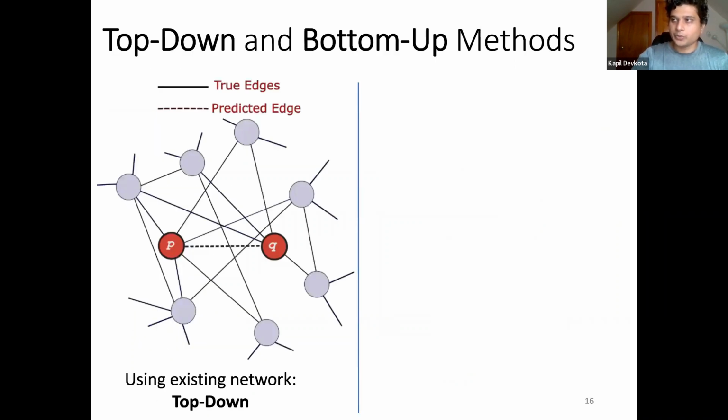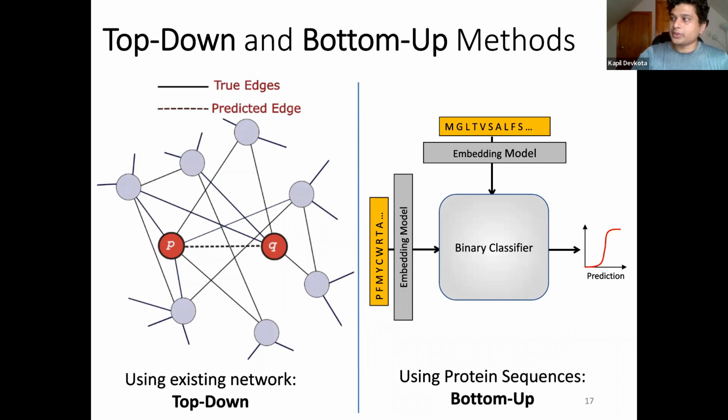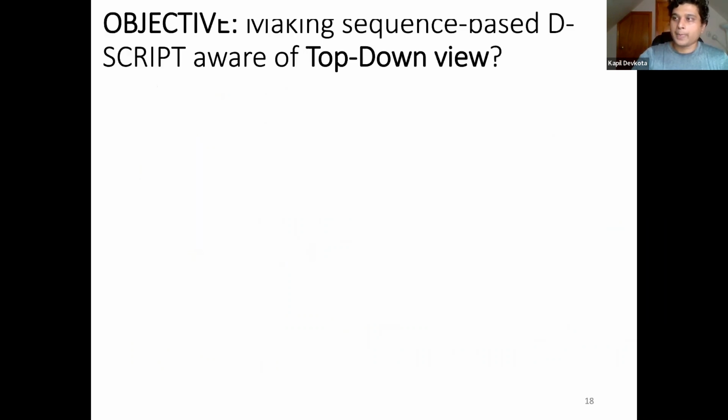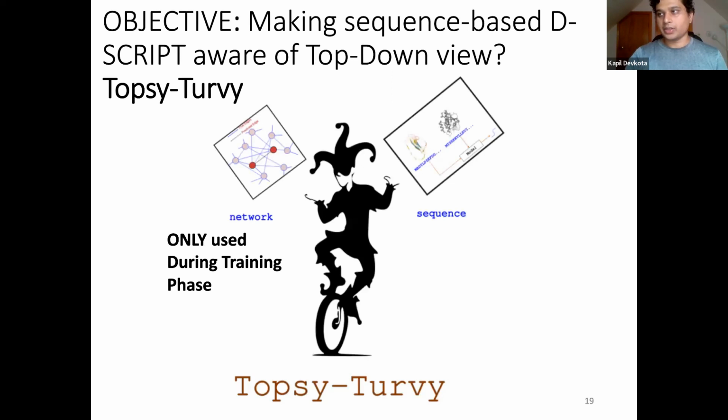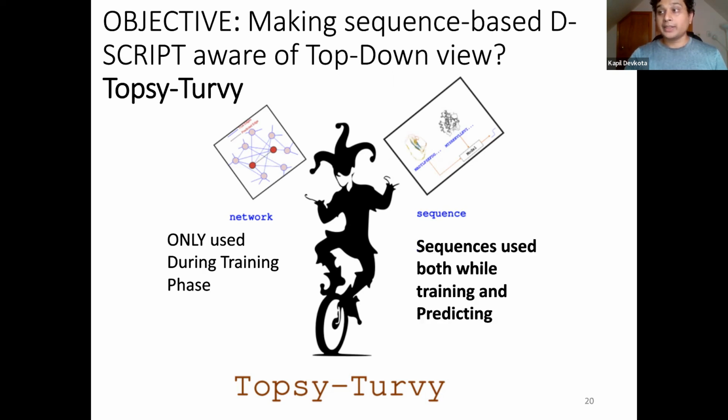So this network-based approach, which we also call the top-down approach of predicting PPI, is very distinct from a sequence-based model like D-SCRIPT, which uses sequence information only. So the major objective of our talk is, can we combine these two approaches? In other words, make the sequence-based method aware of the network. Enter Topsy-Turvy. This is our new model, one that incorporates the top-down network view in the training phase, but for the prediction phase, however, we use sequence only, like D-SCRIPT.